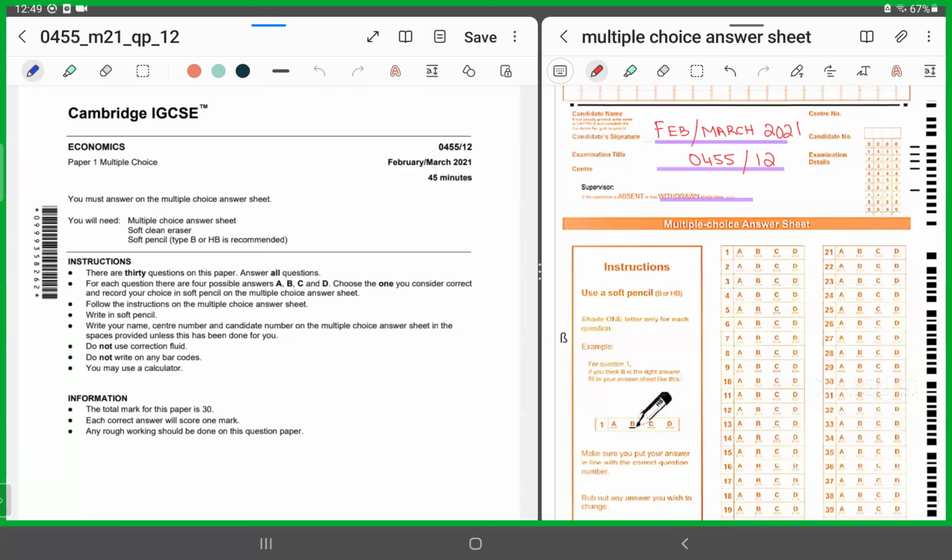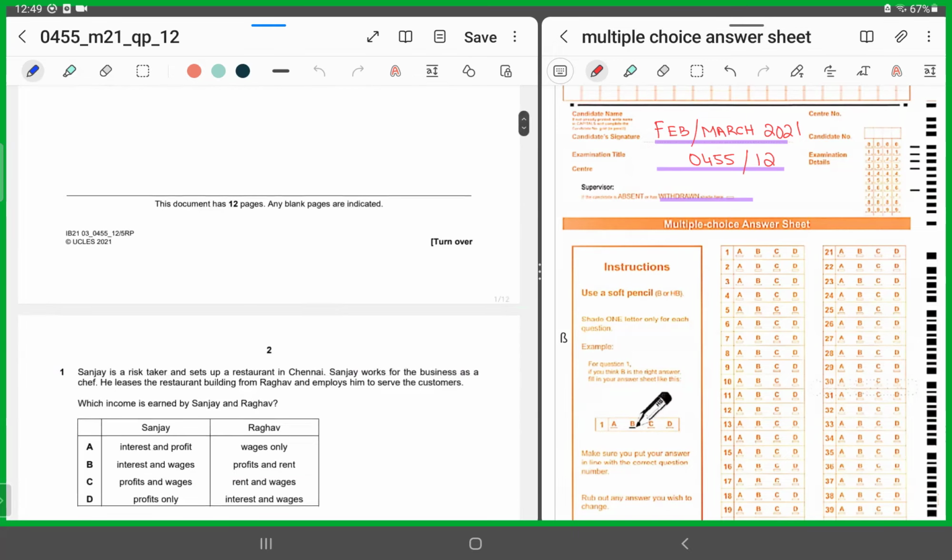Today I brought for you all February March 2021 0455 paper 12. We're going to be doing paper 1 multiple choice. Let's quickly dive into what this paper has for us.